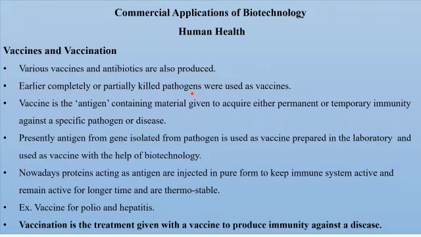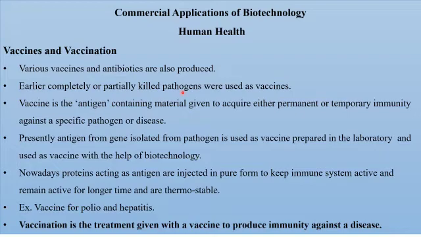Now, what the scientists did earlier was they took the completely or partially killed pathogens and they inserted them into the bodies of individuals. Now, when any completely or partially killed pathogen gains entry into the bodies of individuals, they give rise to proteins. These proteins we have called antigens. We have studied this. So the proteins that belong to bacteria and viruses are called antigens.